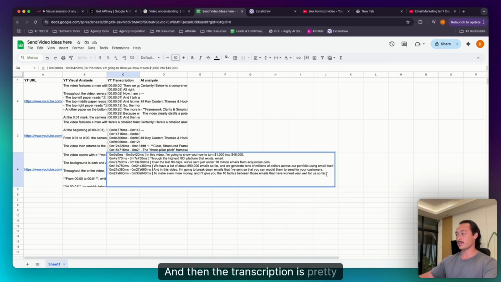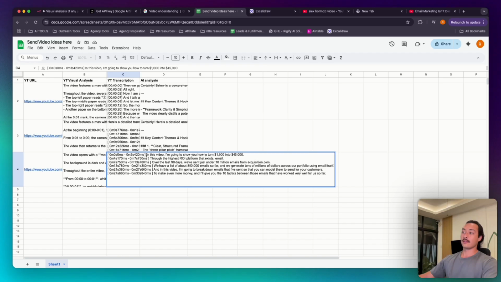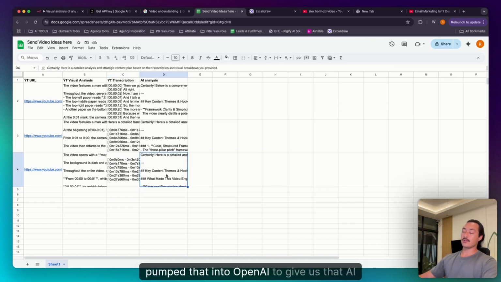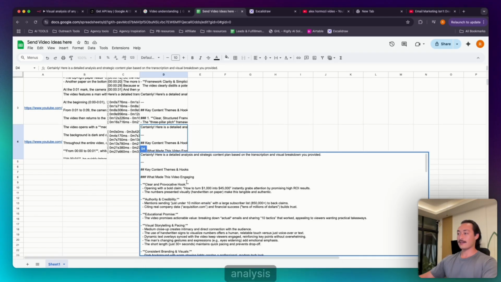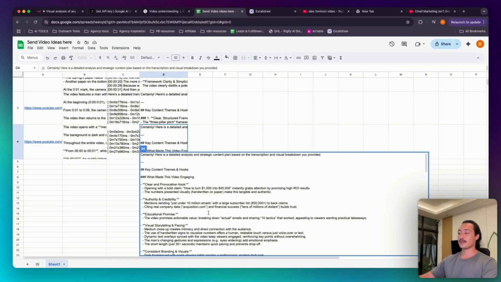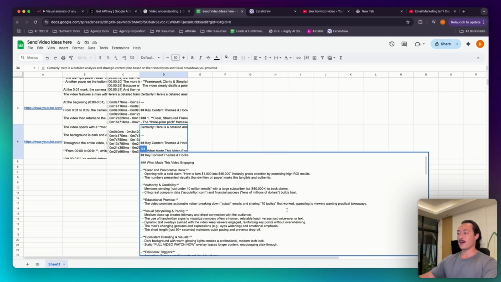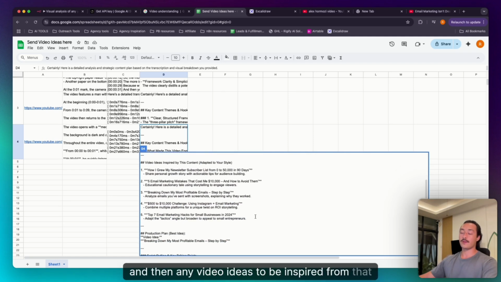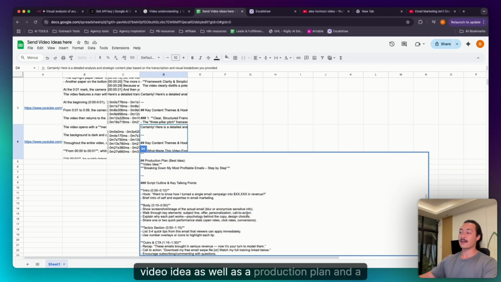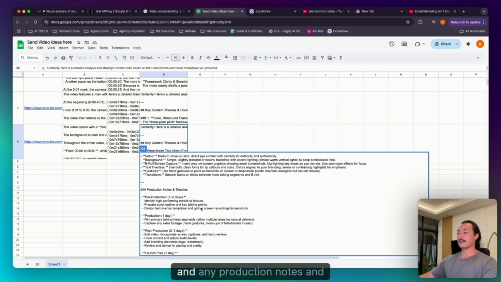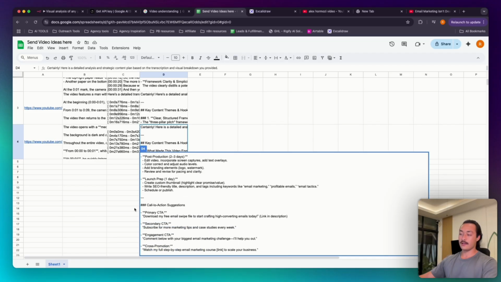And then the transcription is pretty straightforward, right? We just have the transcription with the timestamps, and then we pumped that into OpenAI to give us that AI analysis and give us a whole strategic content plan based off of that transcript and visual breakdown. And so it gave us new hooks, what made that video engaging, and then any video ideas to be inspired from that video idea, as well as a production plan and a script outline for you as well, and any production notes and et cetera there.